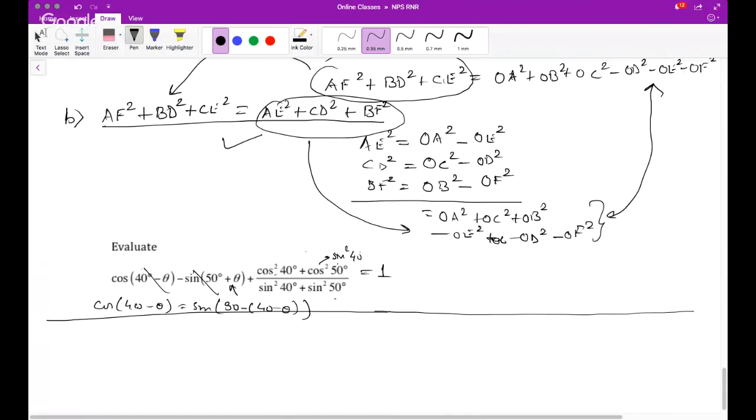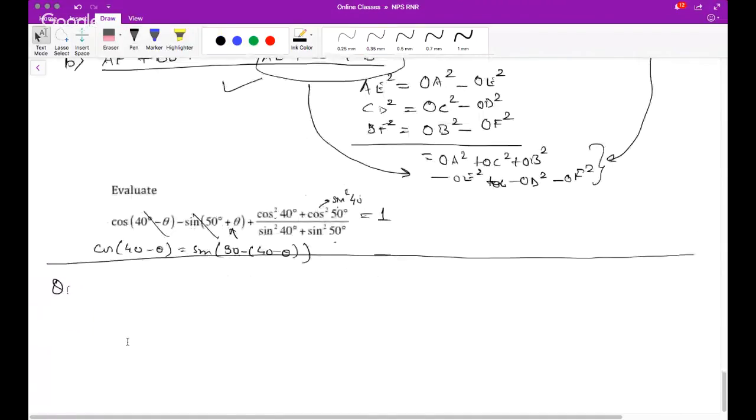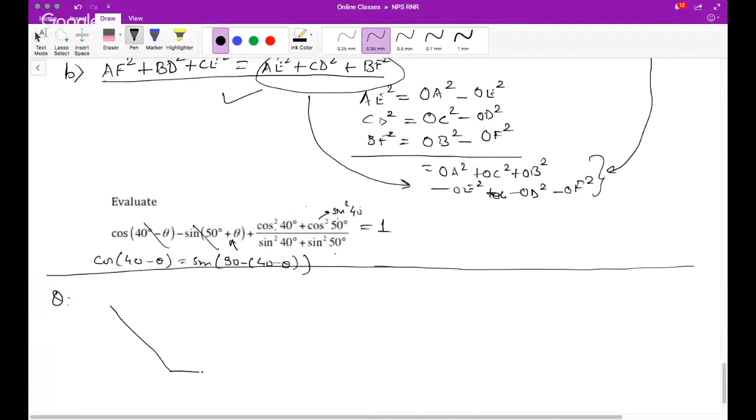Clear. So Neha sends one more question and says, in triangle ABC, angle ABC is 135 degrees. So for 135, this is the angle. So this is the angle.